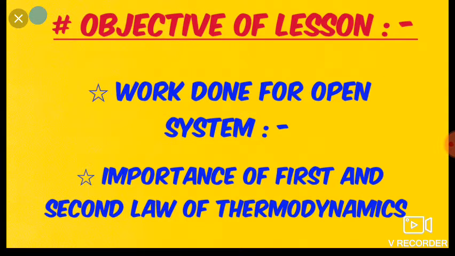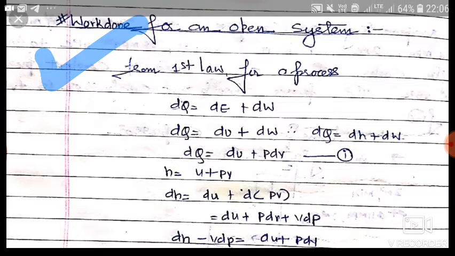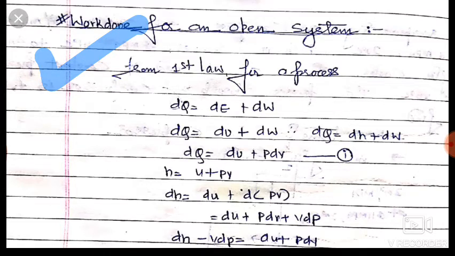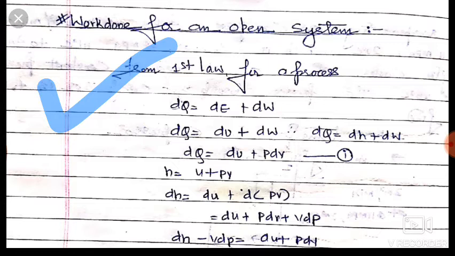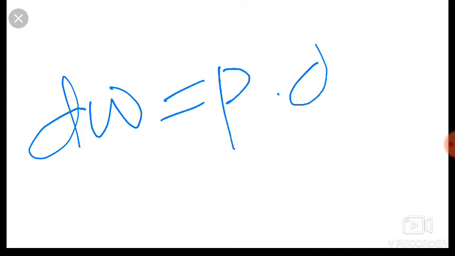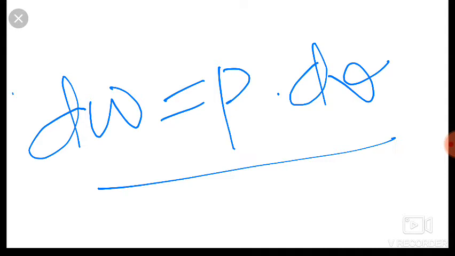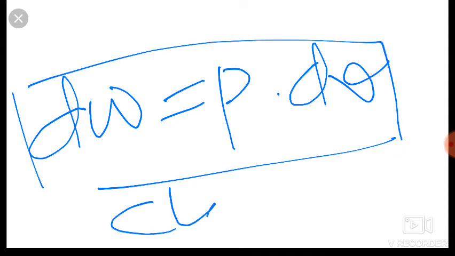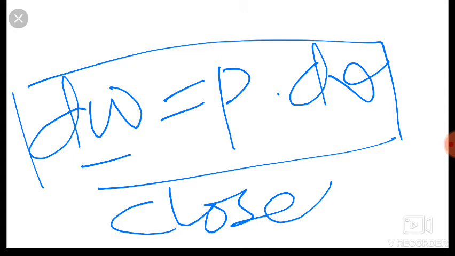So friends, work done for an open system. Dear friends, it is an open system, so it will undergo a process. We know that the first law of thermodynamics for a process is dq is equal to dE plus dW. Then dq is equal to du plus pdv. We know that dW is equal to p dv. It is for a closed system. So we write dW is equal to pdv here.